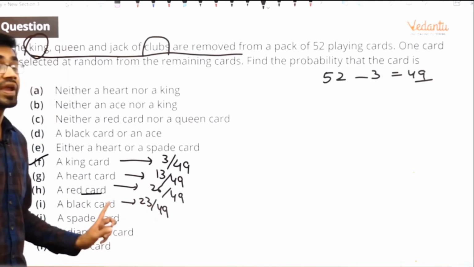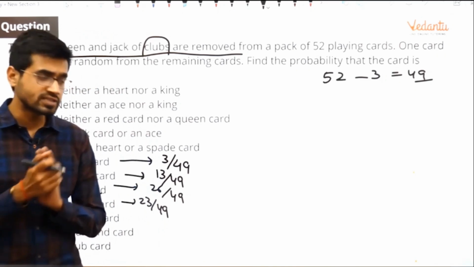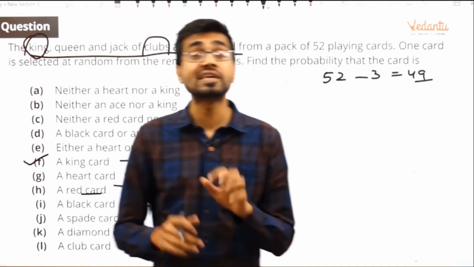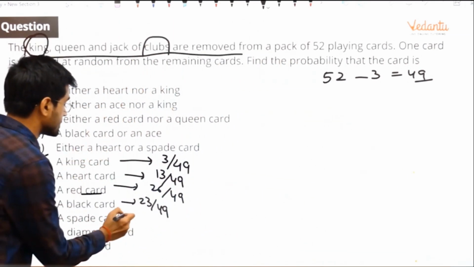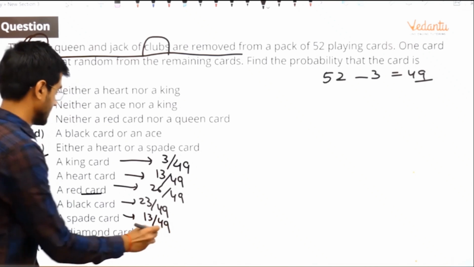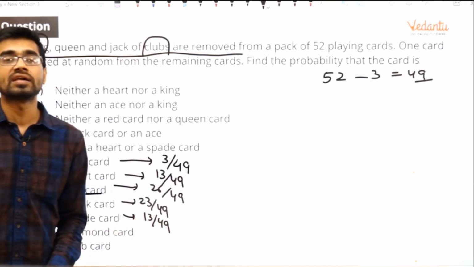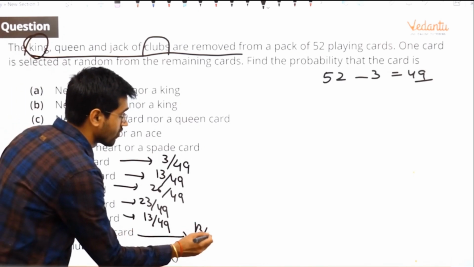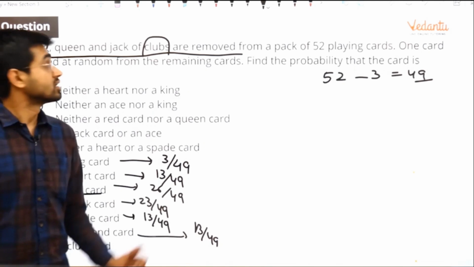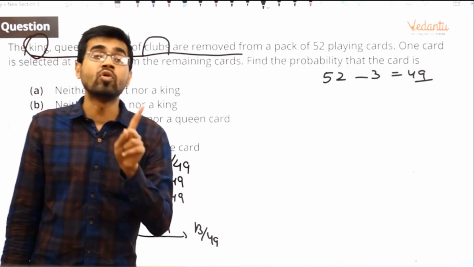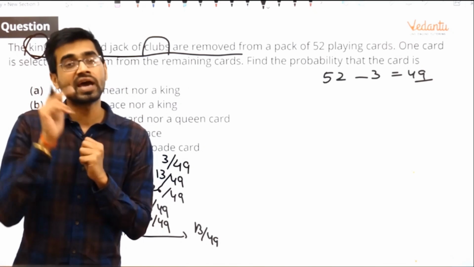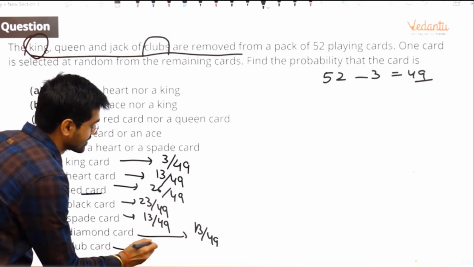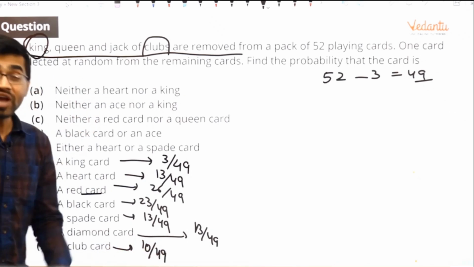Correct. A spade card. Has any spade card been touched? No. So how many spade cards are there? 13 spade cards. So write 13 by 49. A diamond card. How many diamond cards are there? 13 diamonds are there. No diamond was taken off. So again 13 by 49. A club card. There were 3 club cards that were removed. Total there are 13 clubs. So 3 are gone. How many are left for you to select? Only 10. Yes, you are right. So 10 by 49.